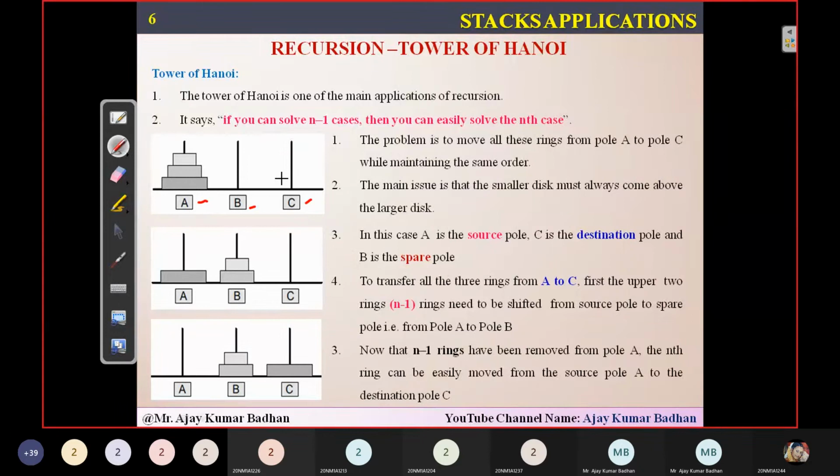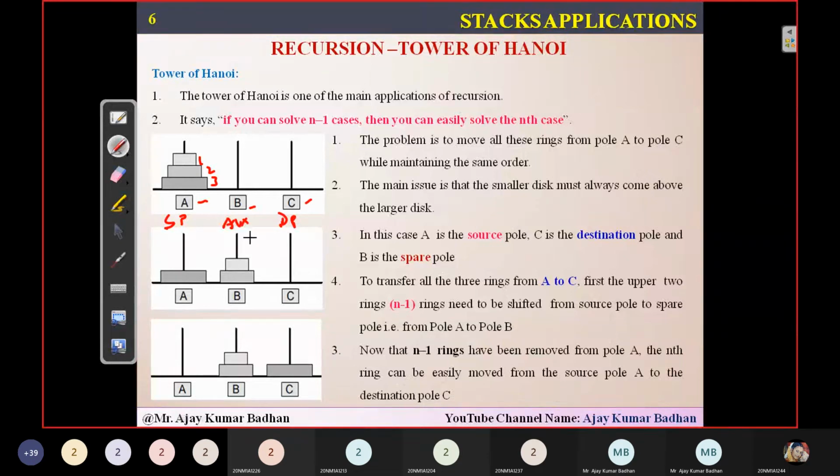There are 3 pillars, and there are 3 discs. This is disk number 1, disk number 2, and this is disk number 3. Now what you have to do here is, this is your source pillar. This is your destination pillar. This is your auxiliary pillar. Auxiliary is nothing but a temporary pillar.